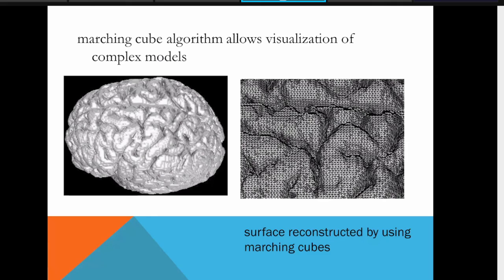So the Marching-Cube algorithm is one algorithm where you divide the object into smaller cubes, that is voxels, but the voxel parameters are determined by the equations of isosurfaces. That is why I told you the Marching-Cube algorithm is one application of isosurfaces.